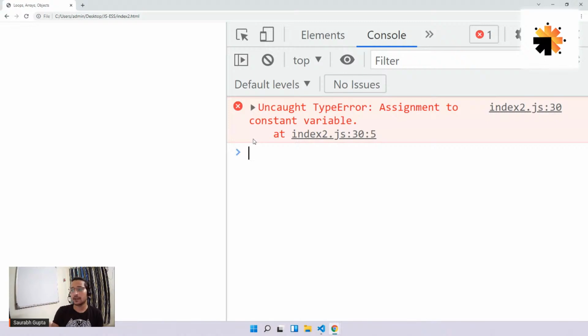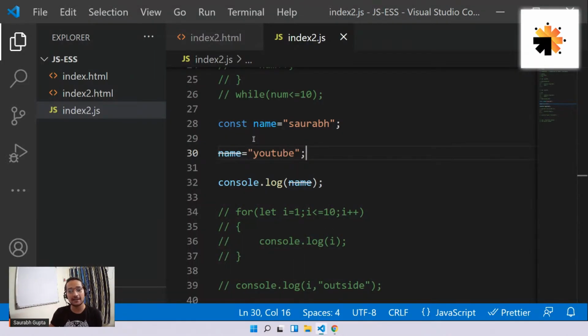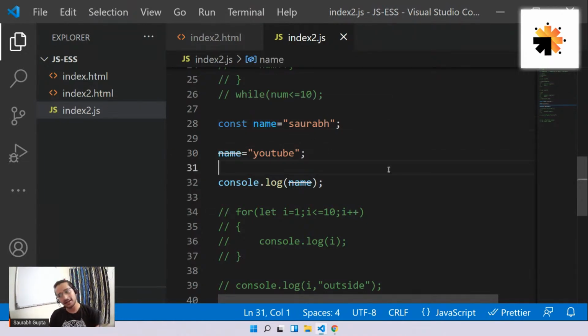See, and got type error, assignment to constant variable. That means I cannot do that. Is that clear, everyone? Guys? So that's the basic understanding. Don't worry about this hyphen coming on top of it. Don't worry about that right now. Don't worry about this strike coming on that. Don't worry. Okay? It's still a variable.